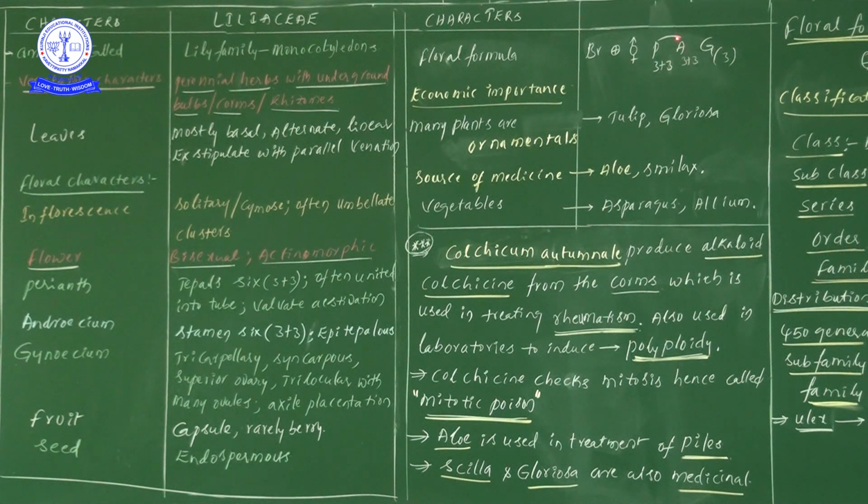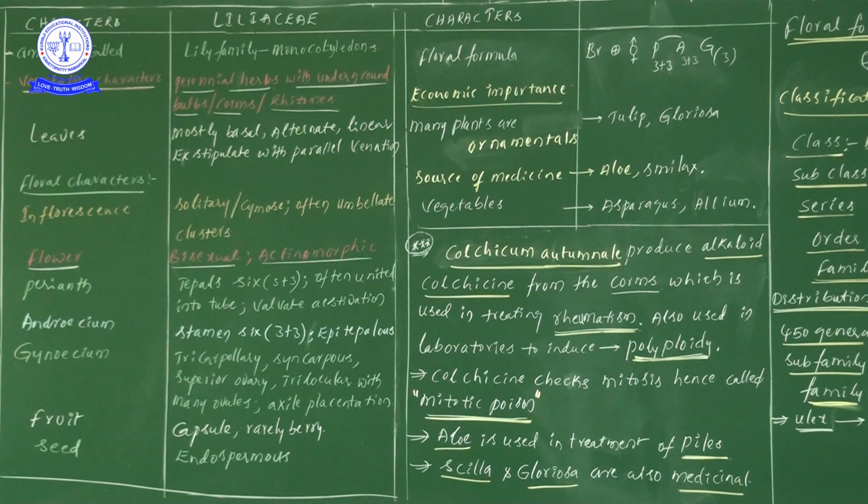Next one, all these stamens are attached to the perianth members, the tepals. So I have given one connection link. The base of the male stamens, six in number, is attached to the perianth members. Here the perianth members are in 3+3 condition, as well as the androecium members, the stamens, also six, and the arrangement is 3+3.